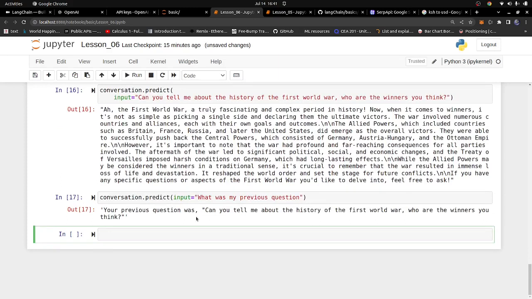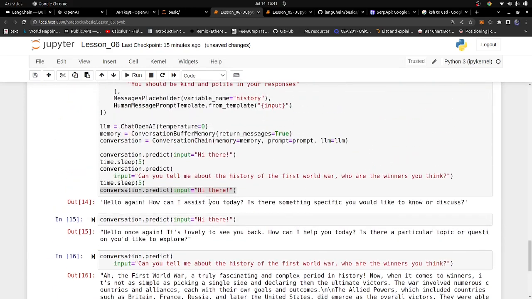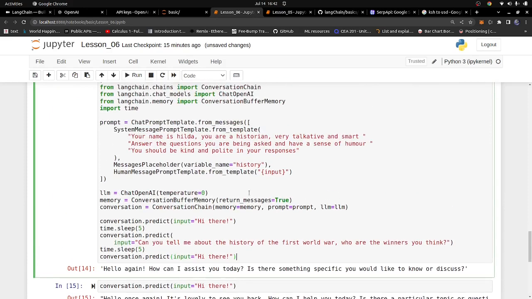Okay, so there are different types of memory, but in this case we just went with the conversational buffer memory. There are different types of memory that you can use in LangChain and with OpenAI and ChatGPT. But this is just the simple introduction. All these things you're learning are laying the foundation for other things that I plan on us doing in the future, building different projects on top of it. So this is giving you a foundation of what LangChain is.